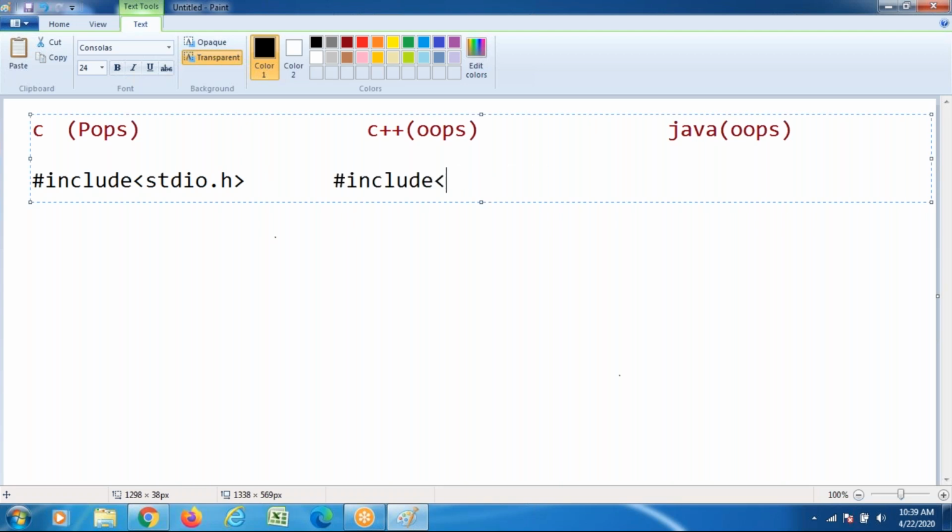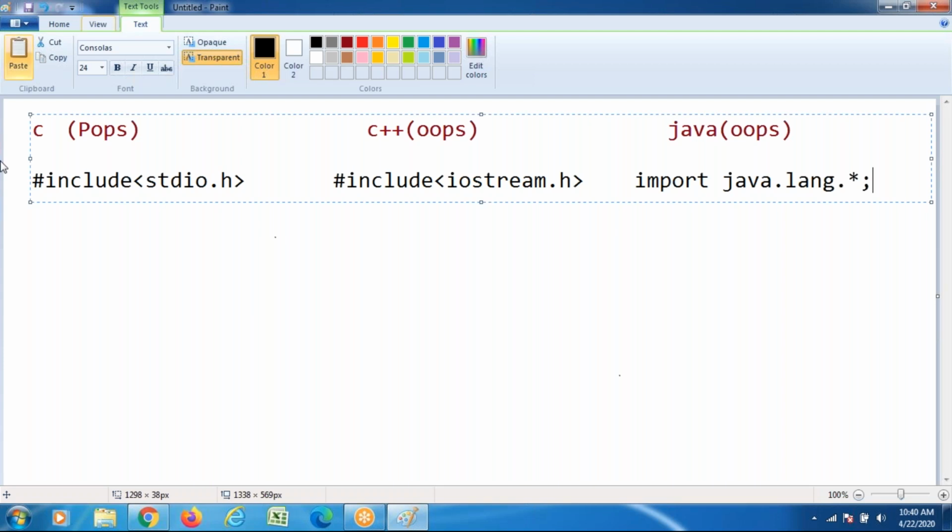In C++, iostream dot h. Working with Java, we write import java dot. Sometimes I may write the util package, sometimes the lang package, sometimes different types of packages, like java dot lang. On the C++ side we write header files. On the Java side we write packages.